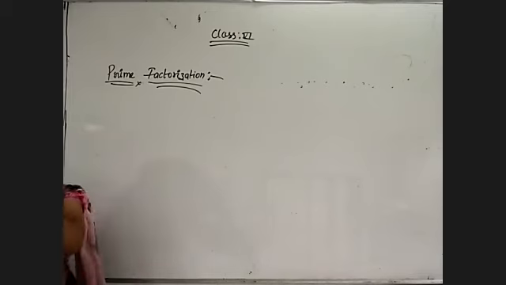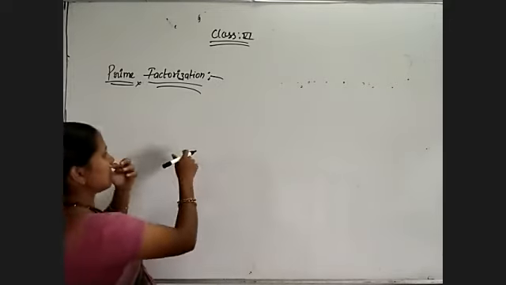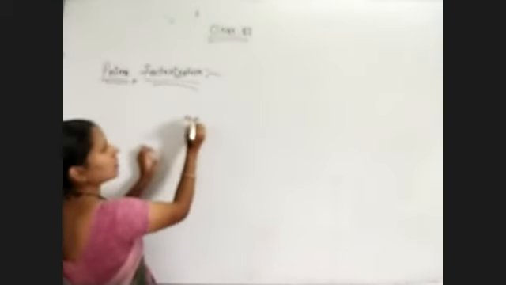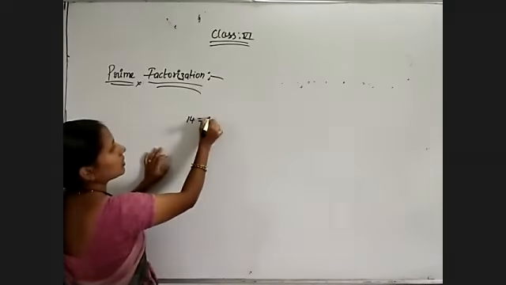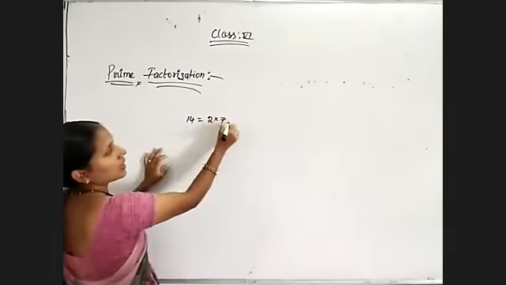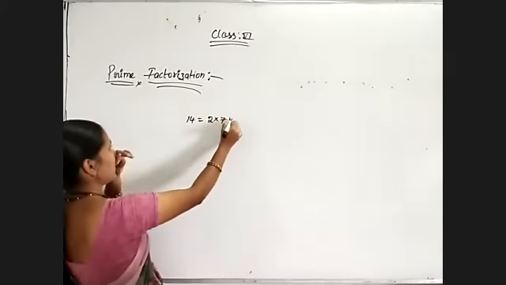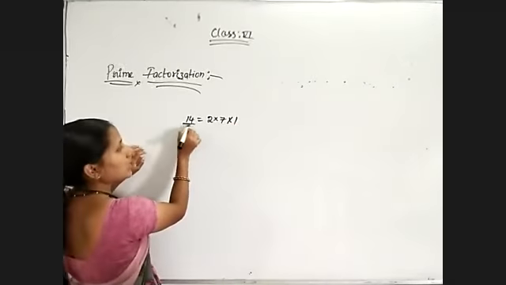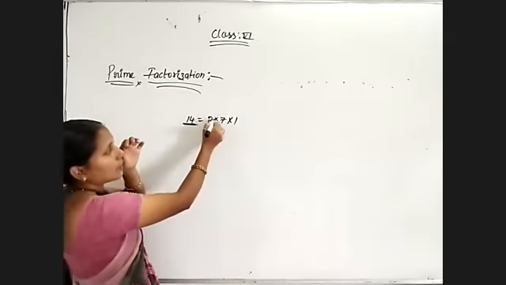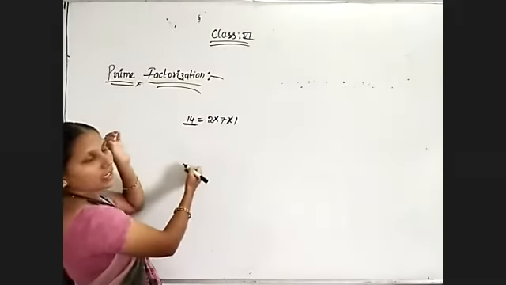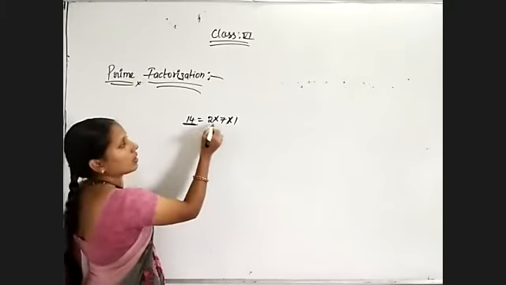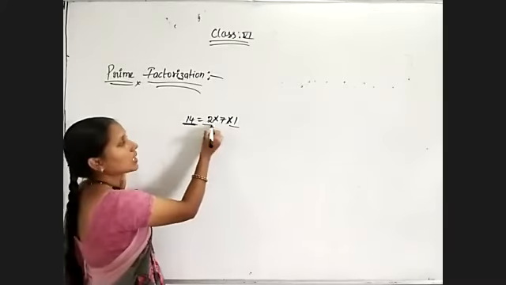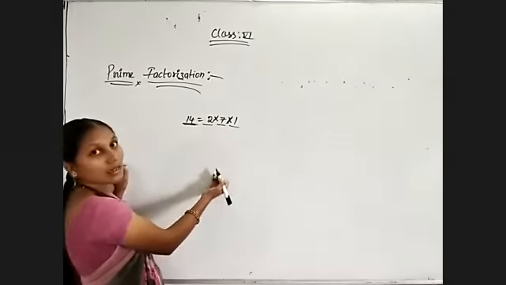Suppose I have the number 14. 2 sevens are 14, so I write 2 into 7 into 1. Observe, I am expressing 14 as a product of its factors. The factors of 14 are 1, 2, 7, and 14 itself.